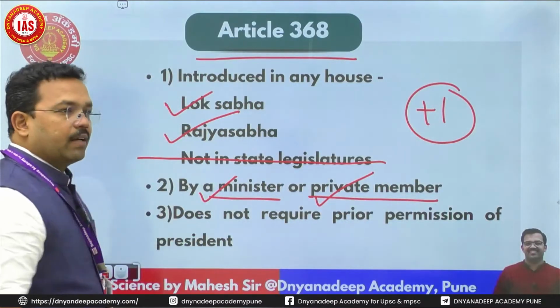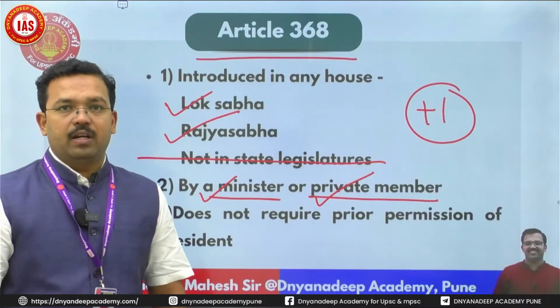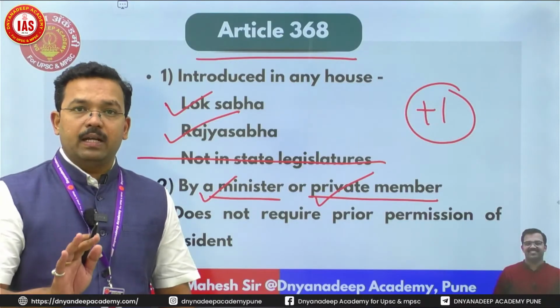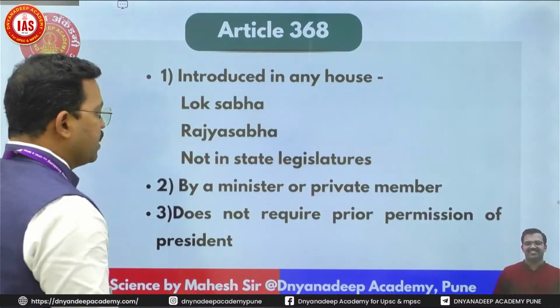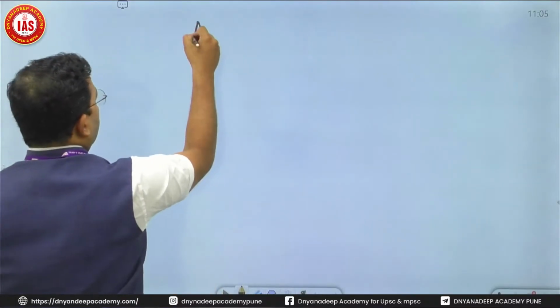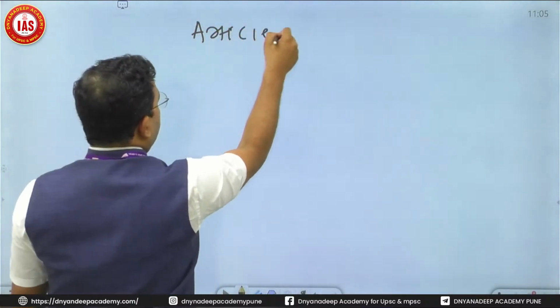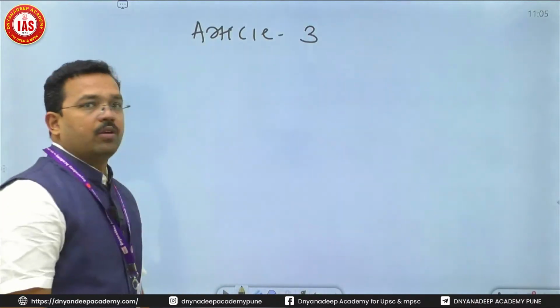It does not require prior permission of the President of India. We have seen many articles where previous permission of the President is needed. This could be a potential question in UPSC Prelims: which among the following articles require prior permission of the President of India? In that, I will tell you, one is Article 3, that is changing the name, area and boundary of a state.